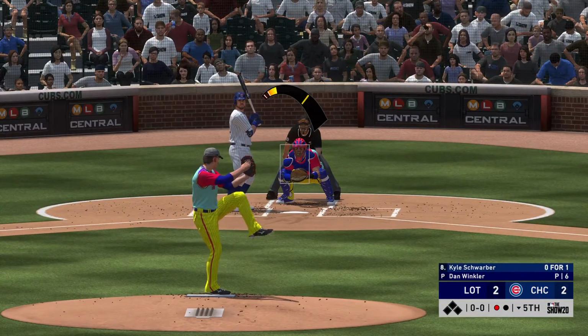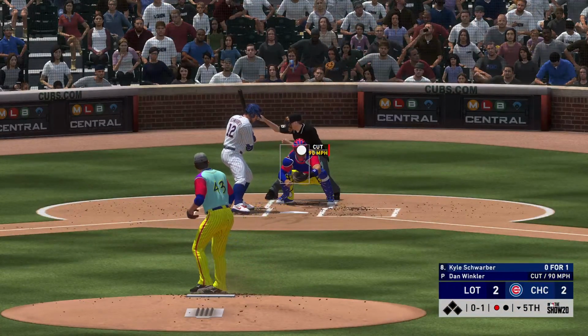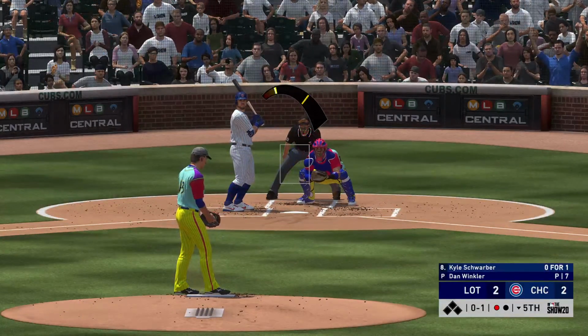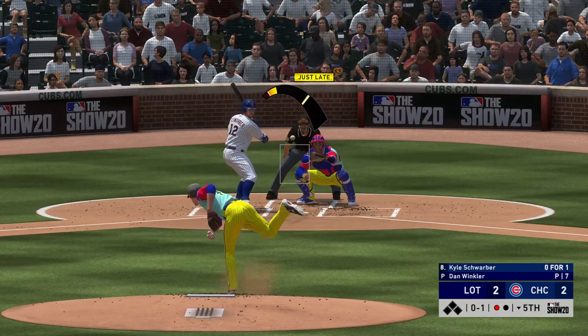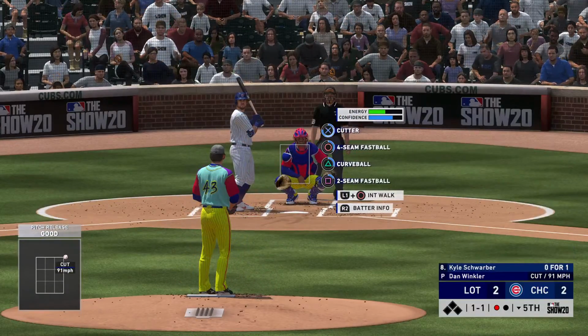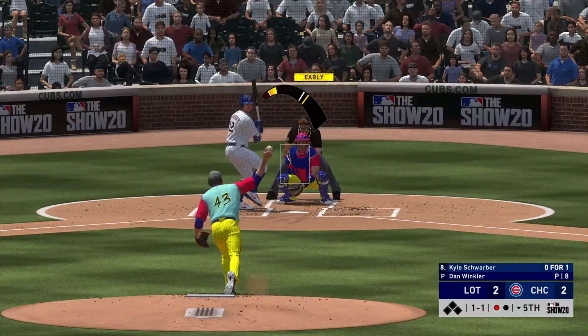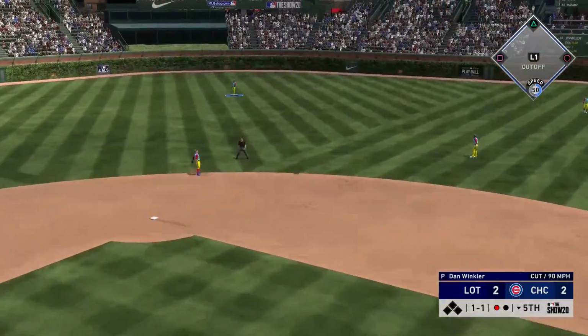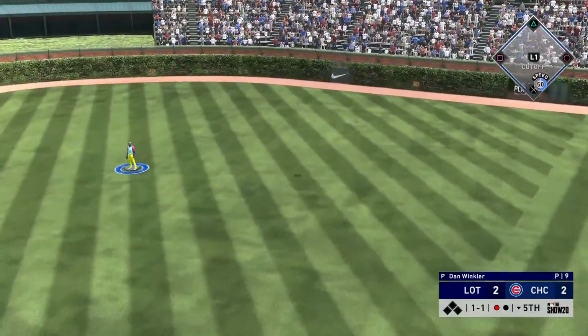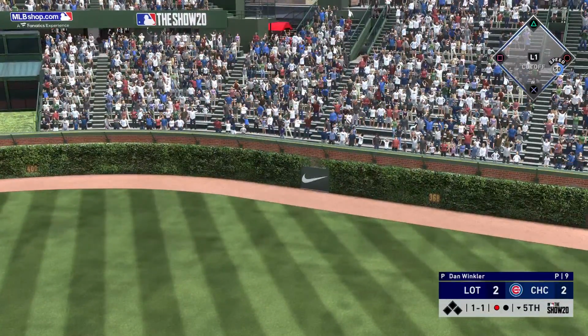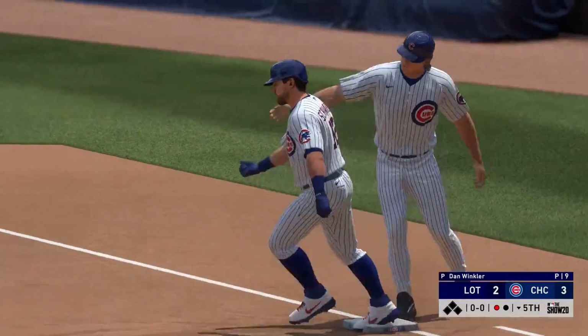First pitch on its way. The windup and the 0-1. Tough one to call there, but it's ruled just above the zone. Now a drive to right field. This could do it. Game over. Walk-off home run.